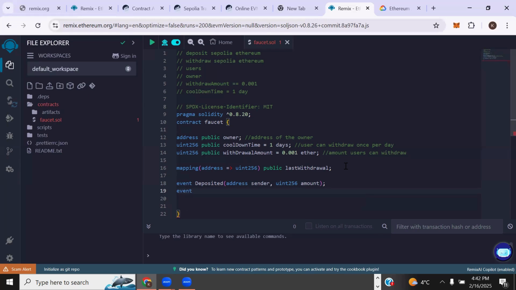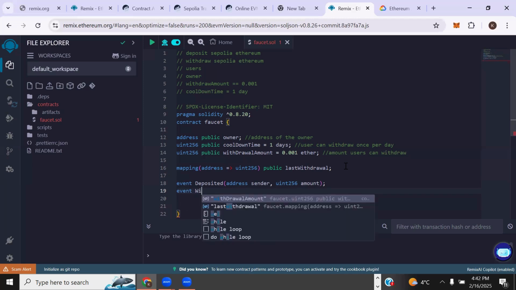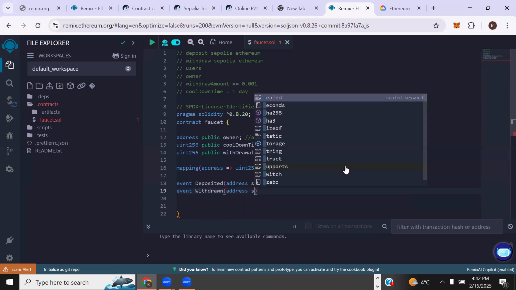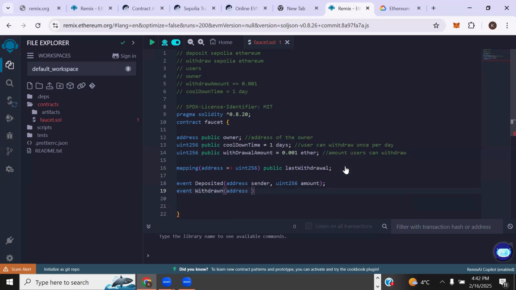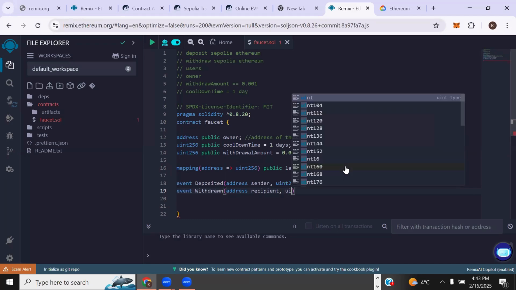Deposited, which will be emitted when someone deposits, and Withdrawn, which will be emitted when someone withdraws. Withdrawn takes the address, just like Deposited, the address of the recipient in this sense, which is the person receiving the token. And the next thing is the amount the person is receiving.